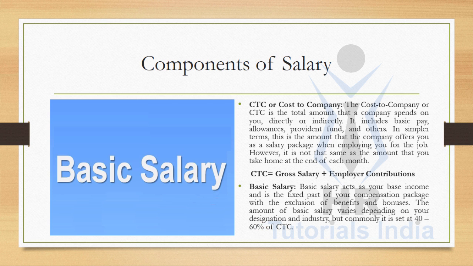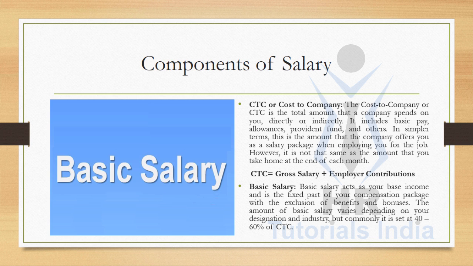Then comes basic salary. Basic salary acts as your base income and it is the fixed part of your compensation package, with the exclusion of benefits and bonuses. The amount of basic salary varies depending upon your designation and industry, but commonly it is set as 40 to 60% of CTC. So basic salary is the fixed salary component of the package offered by the company to an employee. It is exclusive of benefits and bonuses which the company gives to the employee.